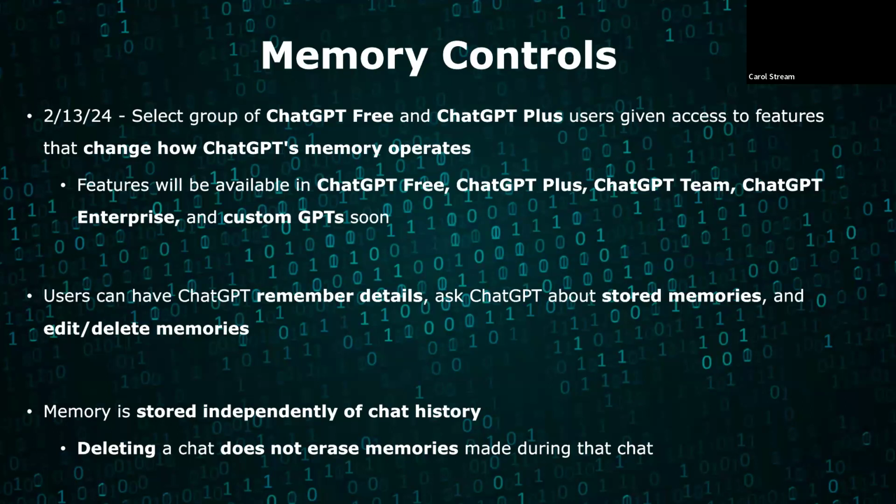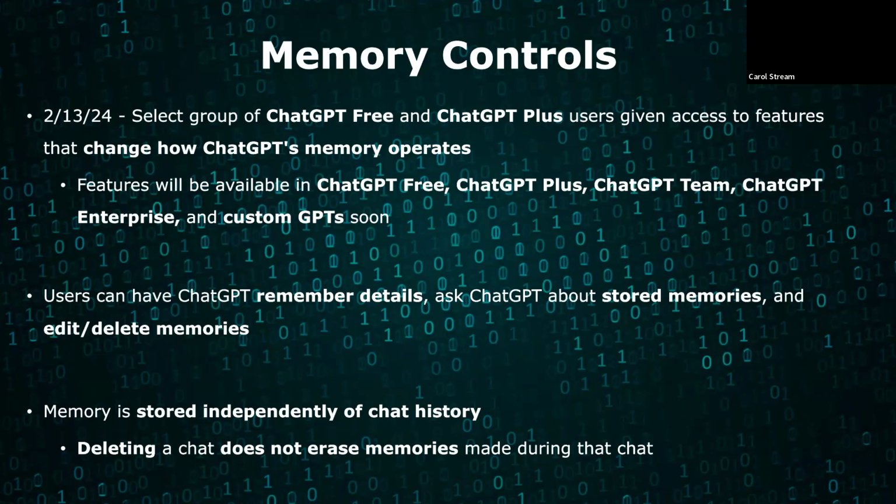On February 13th, 2024, OpenAI announced that a select group of ChatGPT free and ChatGPT Plus users would be able to test new features that change how ChatGPT's memory operates, with plans to enable these memory controls in ChatGPT free, ChatGPT Plus, ChatGPT Team, ChatGPT Enterprise, and custom GPTs soon.